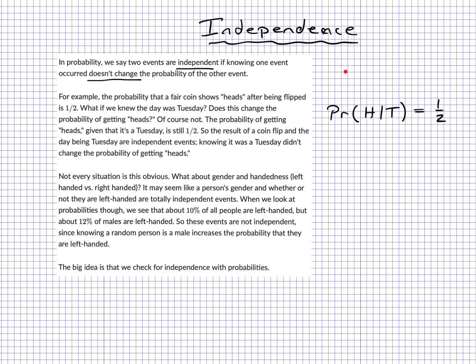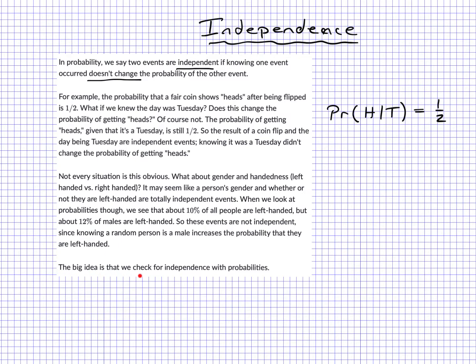So the result of a coin flip and the day being Tuesday are independent. Independence is tied up with conditional probability. Knowing it was a Tuesday didn't change the chance of getting heads. Not every situation is this obvious. What about gender and handedness, left-handed versus right-handed? It may seem like they are totally independent events. But when we look at the probabilities, about 10% of all people are left-handed, but about 12% of males are left-handed. So these events are not independent, since knowing a random person is male increases the chance they are left-handed.